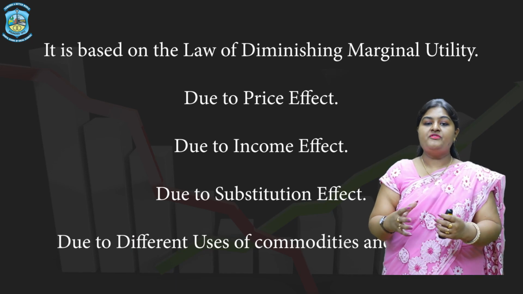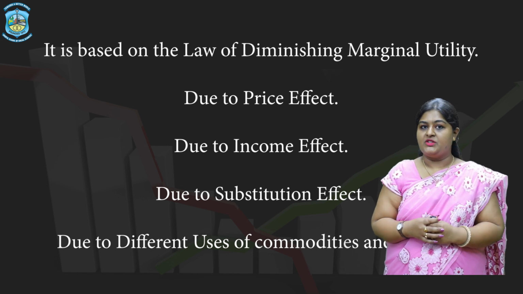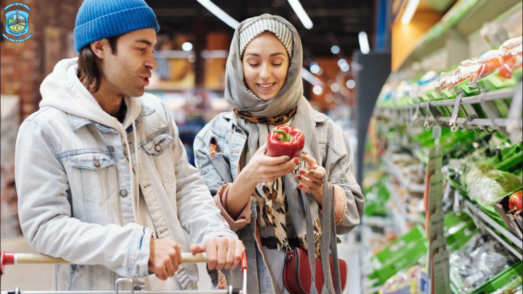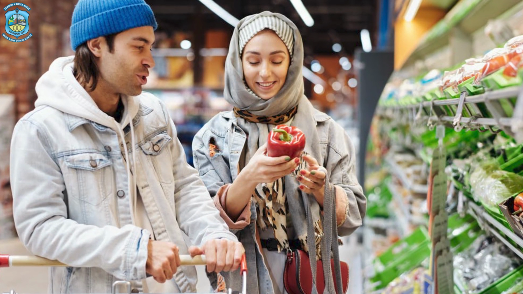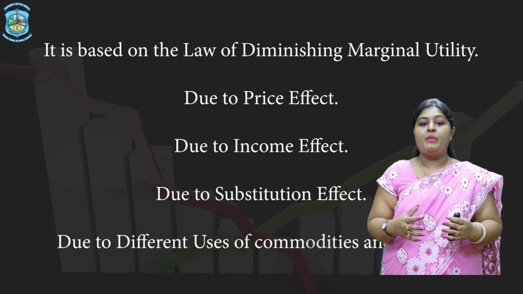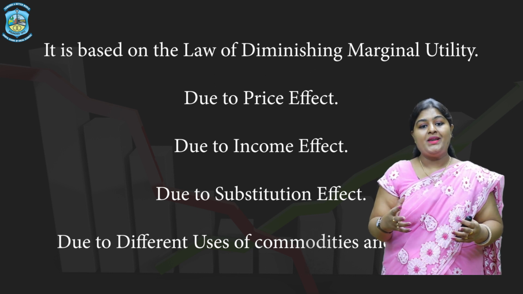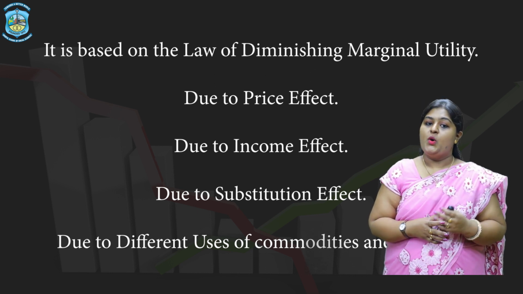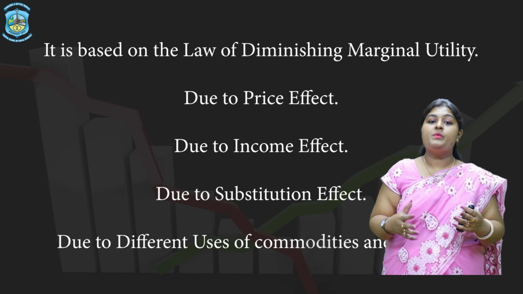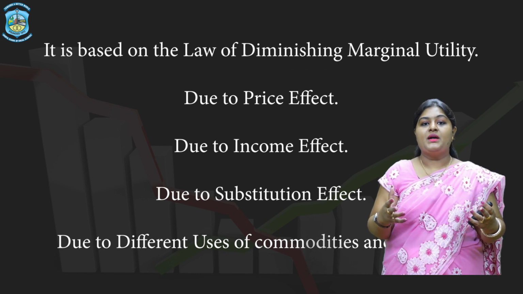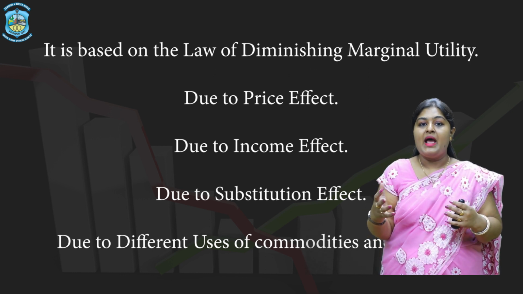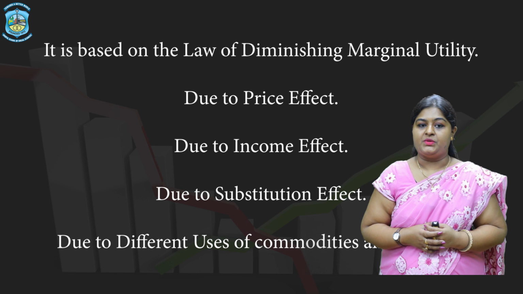Number 1, the law of demand is based on the law of diminishing marginal utility. As per this law, when a consumer buys more units of a commodity, the marginal utility of that commodity continues to decline. Therefore, the consumer will buy more units of that commodity only when its price falls. When fewer units are available, utility will be high, and the consumer will be prepared to pay more for the commodity. Thus, it is proved that the demand will be more at lower prices and vice versa.